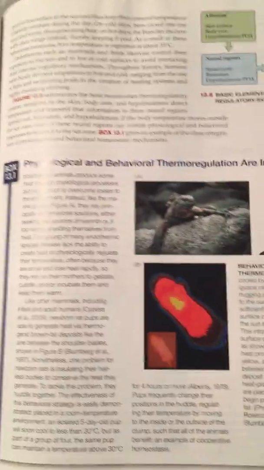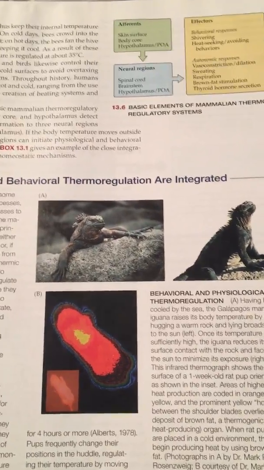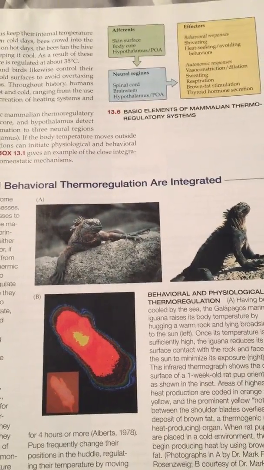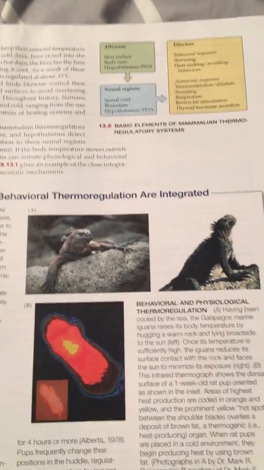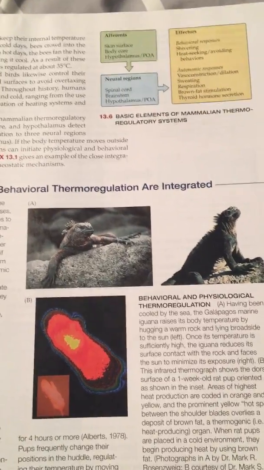So, the basic mammalian thermoregulatory system. The receptors are the skin, body core, and hypothalamus/POA. These transmit info to three neural regions. The three neural regions are the spinal cord, the brainstem, and the hypothalamus/POA.